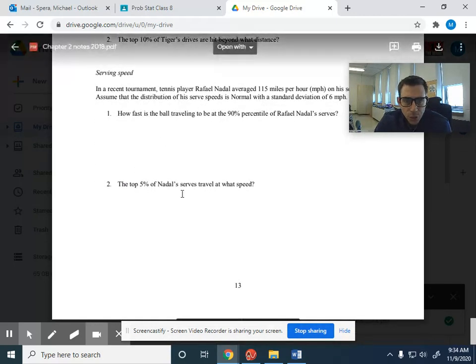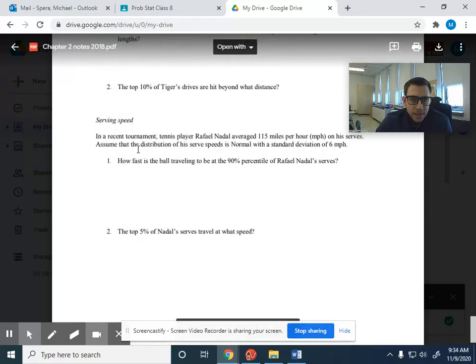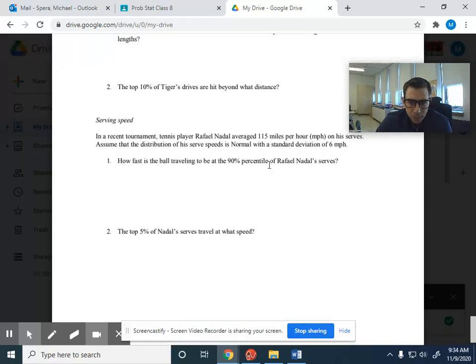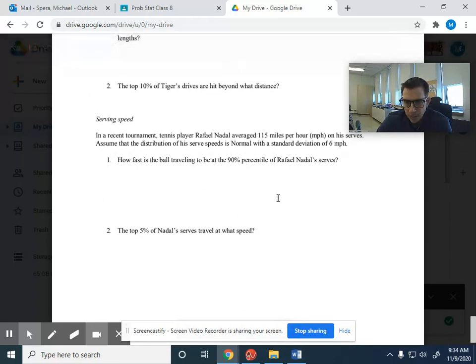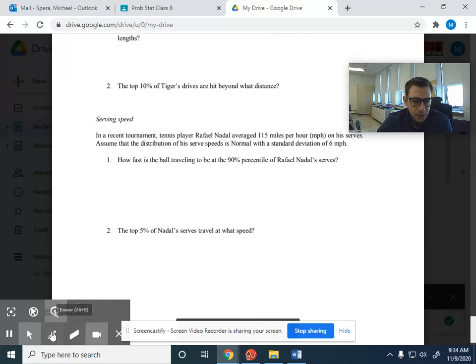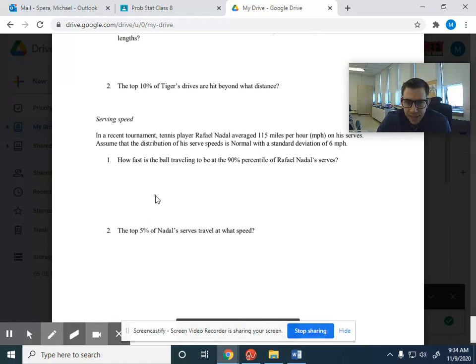All right, serving speed, okay? It says the same data from up top. So this is on page 13. We still have the mean and we still have the standard deviation, 115 and 6. Now it says how fast is the ball traveling to be at the 90th percentile of Nadal's serves? Okay, so it's not asking me what proportion or what percentage of his serves are between two speeds. It's actually asking me something like inversely to that.